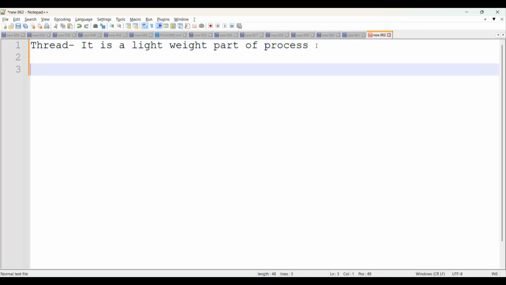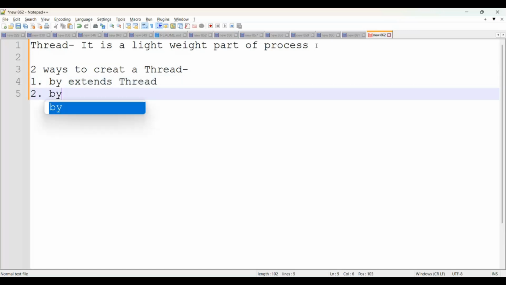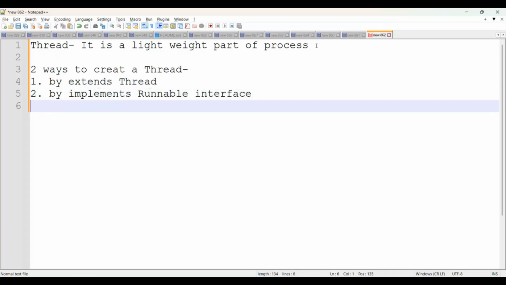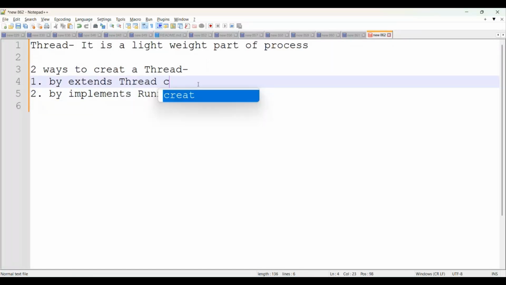In Java, there are two ways to create a thread. The first one is by extending the Thread class, and the second one is by implementing the Runnable interface.